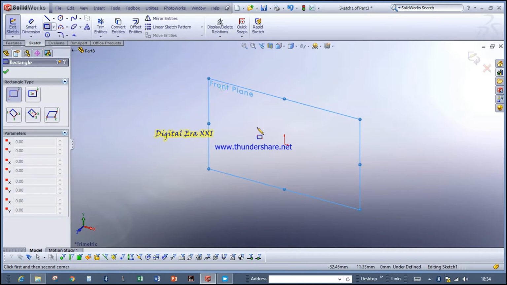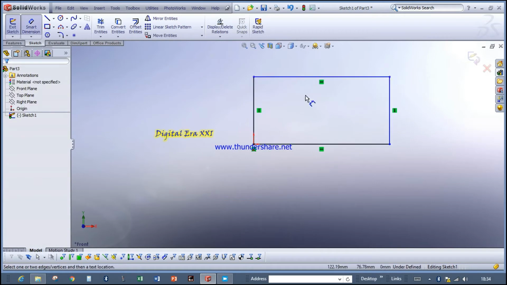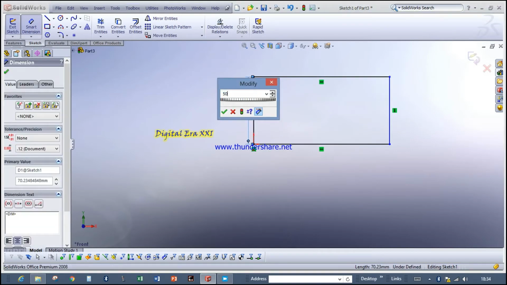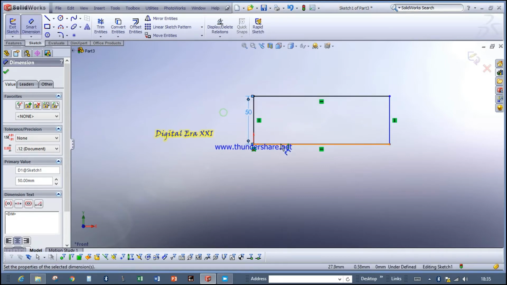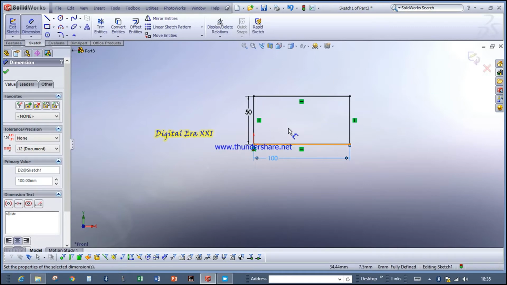Selecting the front plane for that, normal to, and then I am going to create a flange of size 50 by 100. Okay, this is 50. The other length, let it be 100. Okay, I'm going to extrude. I had set a shortcut key.